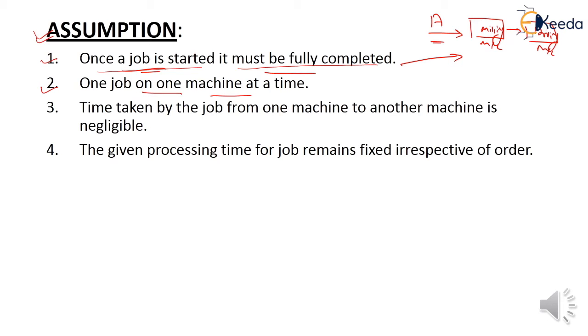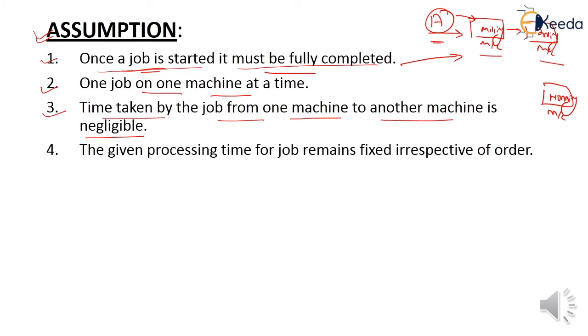For example, in our production system, job A is on the milling machine, so only job A is on the milling machine at one time. The third assumption is that the time taken by the job to move from one machine to another is negligible. Here, milling machine, then drilling machine, and third the honing machine.